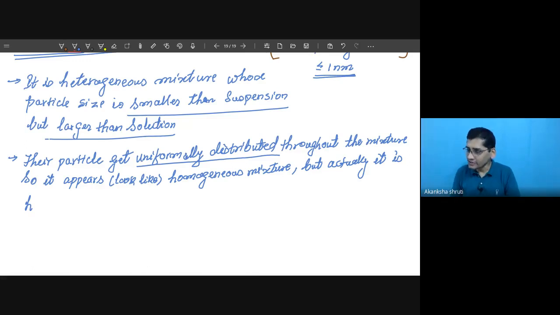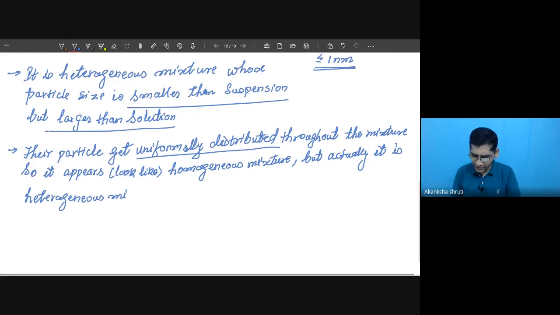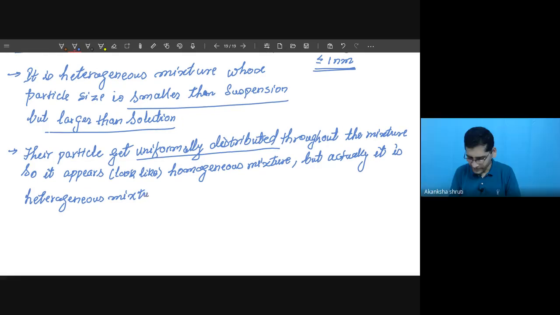It appears like homogeneous, but in fact it is a heterogeneous mixture. So if anyone is going to ask whether colloidal solution lies under homogeneous or heterogeneous, then it is heterogeneous mixture. Very good.